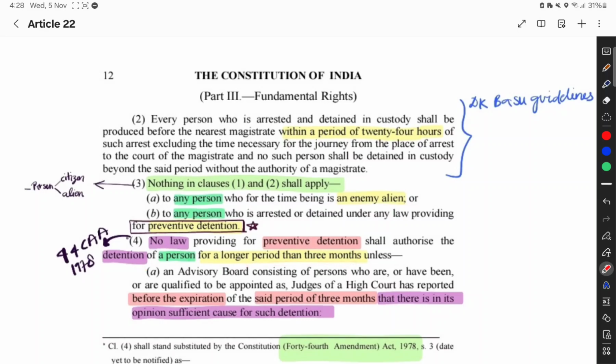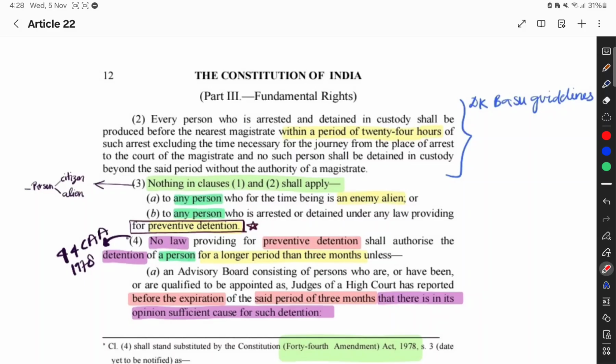Now in this case, preventive detention does not have these 5 safeguards. So the Constitution itself provides some features to safeguard against arbitrary detention of a person, because the liberty of an individual is very important.